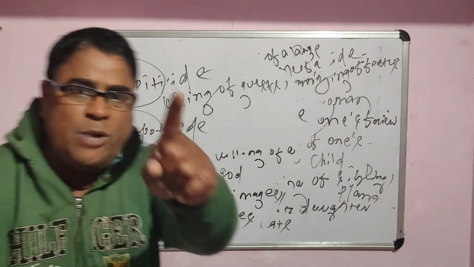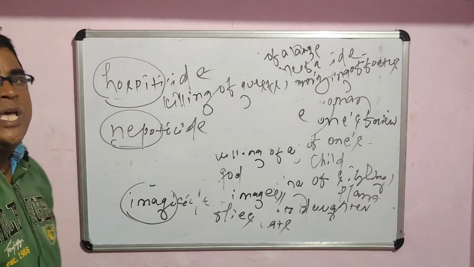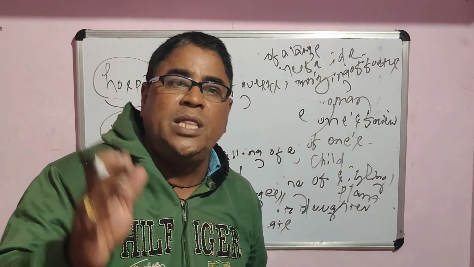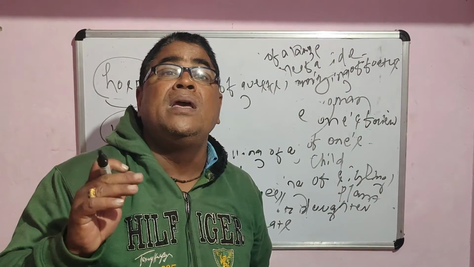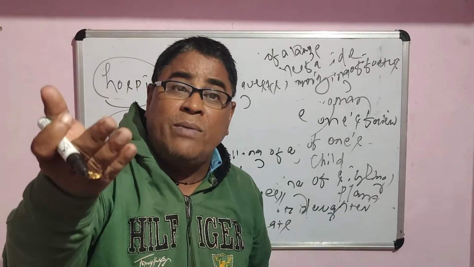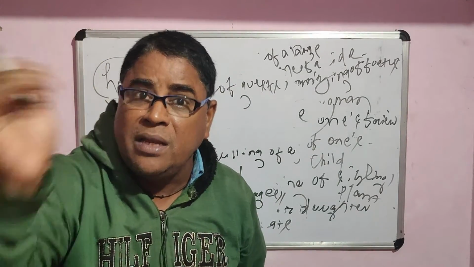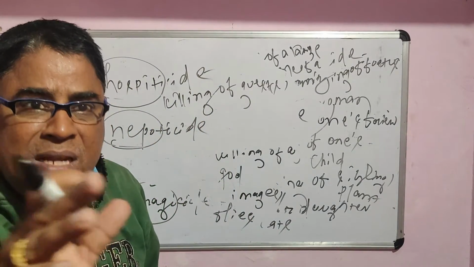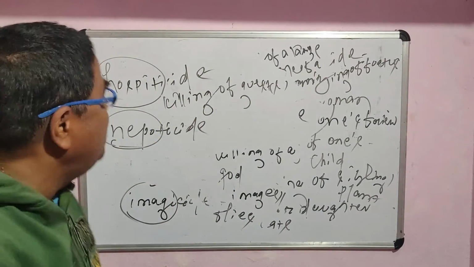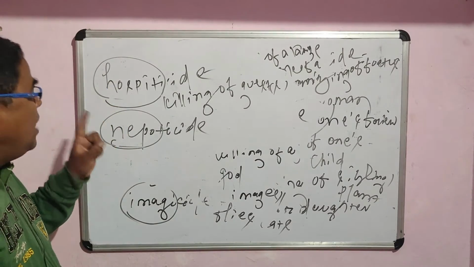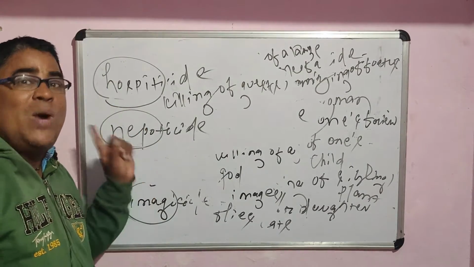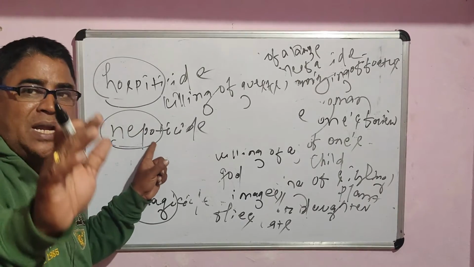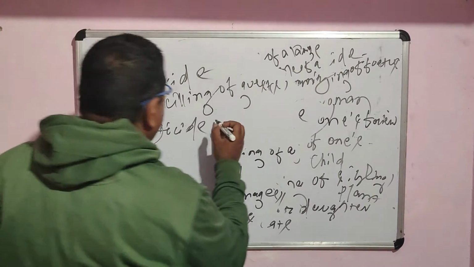If I say he was involved in nepotism, nepotism means giving undue advantage to one's kith and kin, giving undue advantage to one's relatives, one's near and dear ones. This type of system is called nepotism. So nepo means one's relatives, one's kith and kin, one's near and dear ones.